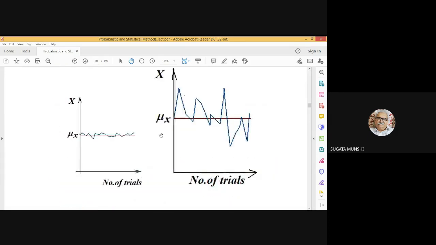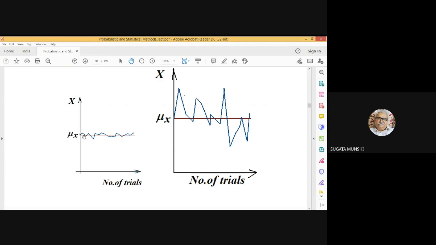This is not the case because I have shown two cases. Just see here. Suppose we have random variable capital X with a certain expectation. Mu x is the expected value. Here also mu x is the expected value.